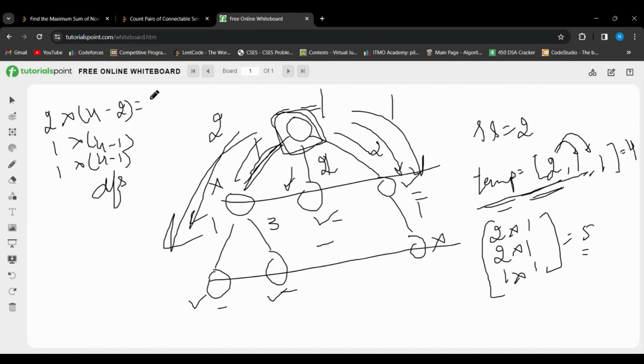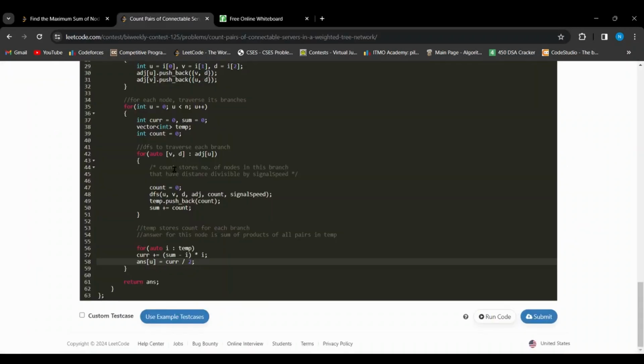That would give me 4, 3, 3, which is a total of 10. And then I divide it by 2 to get 5. Basically, I've taken all of the pairs twice so that I can easily code it, and then I divide it by 2 to get the actual number of distinct pairs. So that's what I'm doing here. I'm calculating the sum value, and then I'm calculating the current number of pairs. And finally, for the answer vector, I've put in the value of current divided by 2.